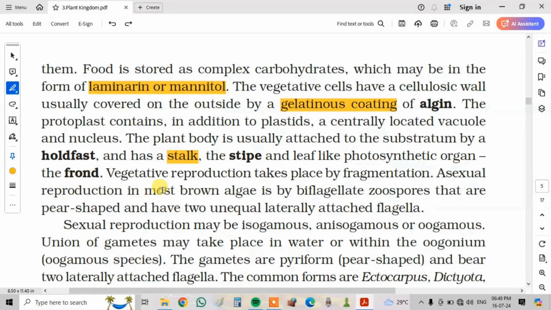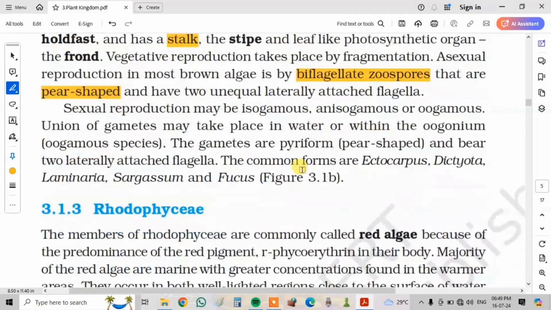Asexual reproduction in most brown algae is by biflagellated zoospores that are pear-shaped and have two unequal, laterally attached flagella. Sexual reproduction may be isogamous, anisogamous, or oogamous. Union of gametes may take place in water or within the oogonium in oogamous species. The gametes are pyriform, pear-shaped, and bear two laterally attached flagella. The common forms are Ectocarpus, Dictyota, Laminaria, Sargassum, and Fucus.